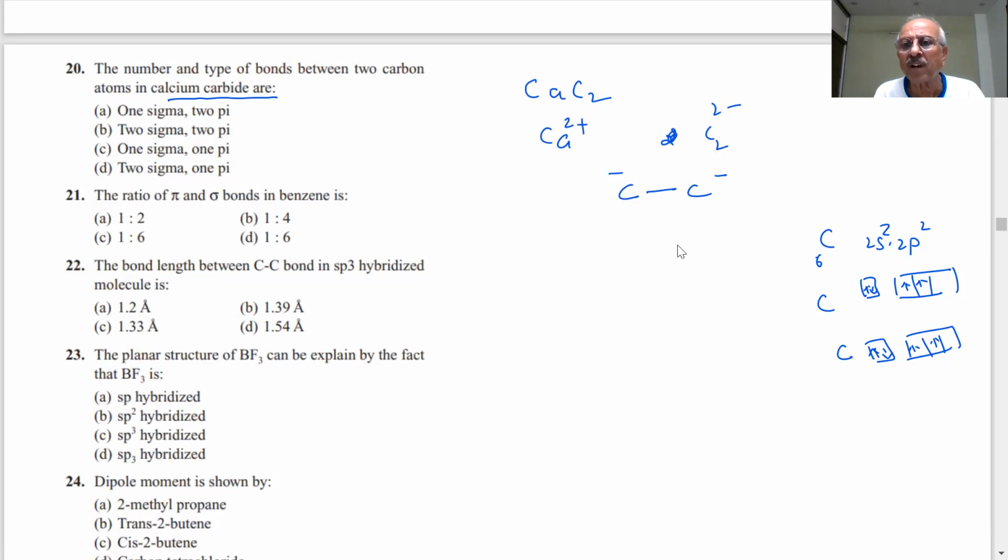What we are trying to find is the structure of the carbide. If I excite this carbon, then what happens? C triple bond C. But in a triple bond, when 1 electron is gained, it is minus, minus.